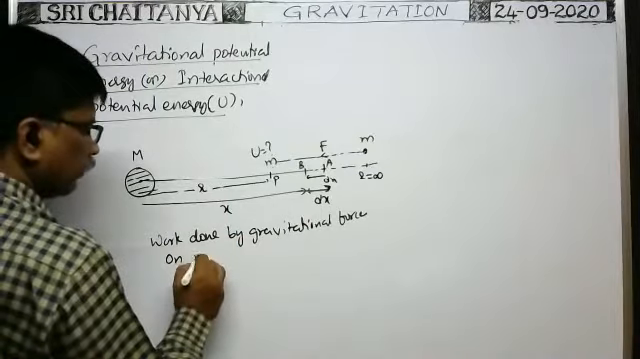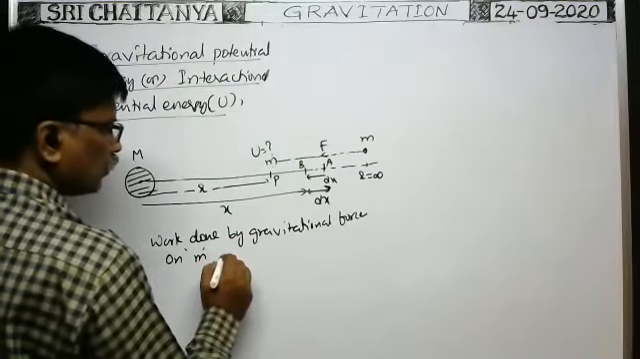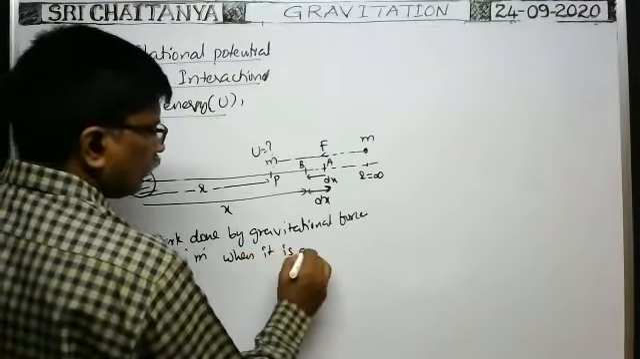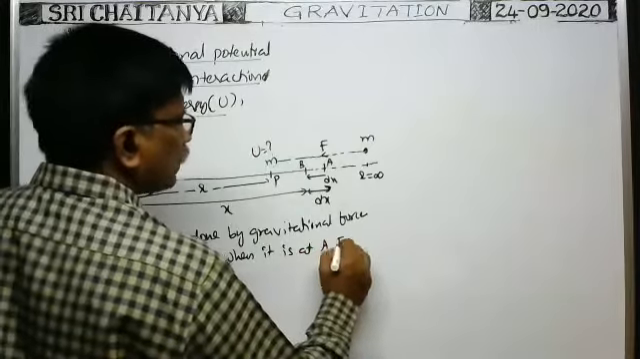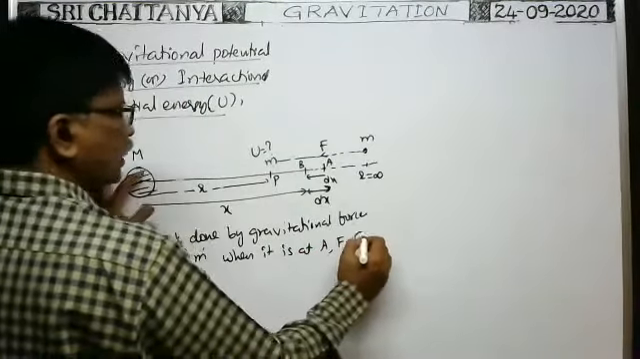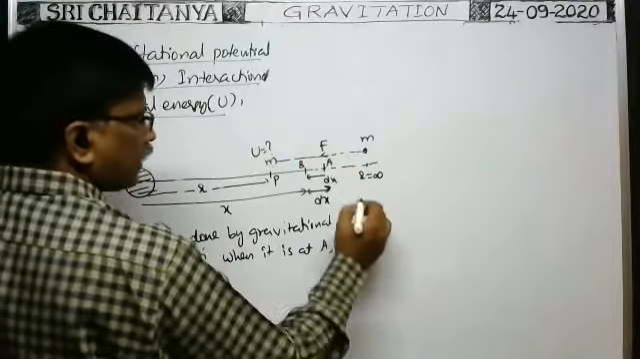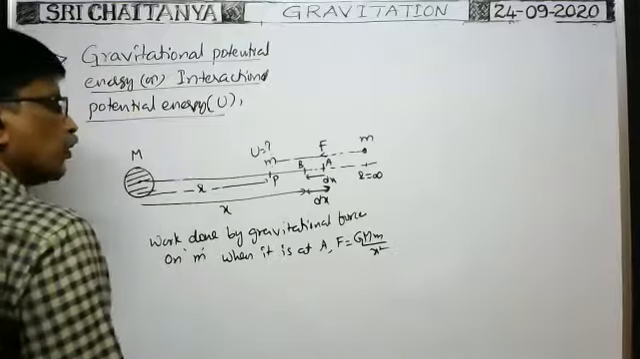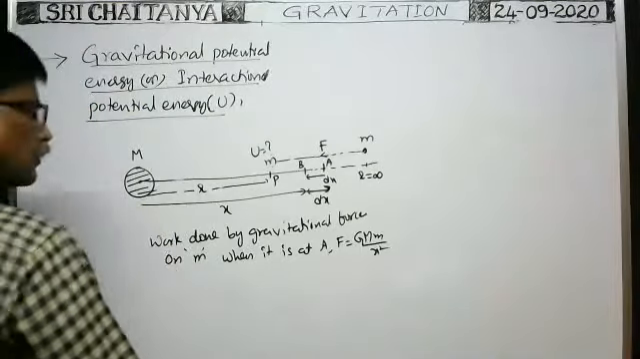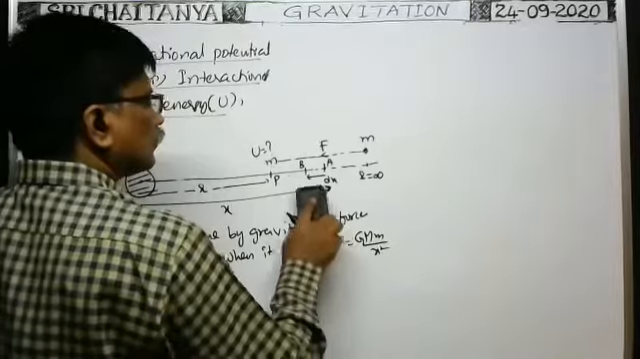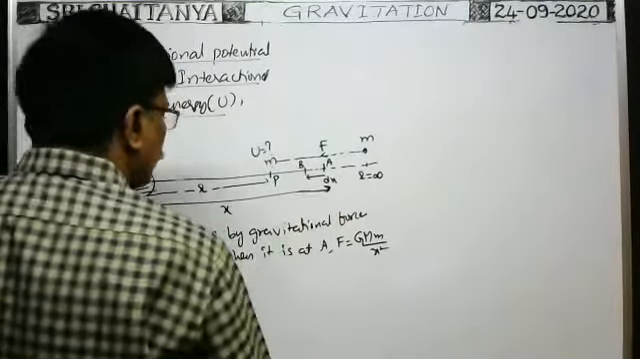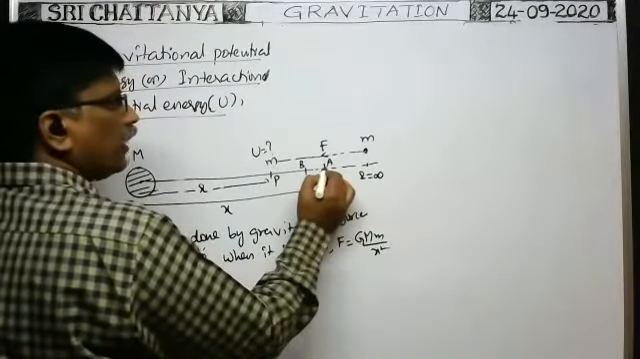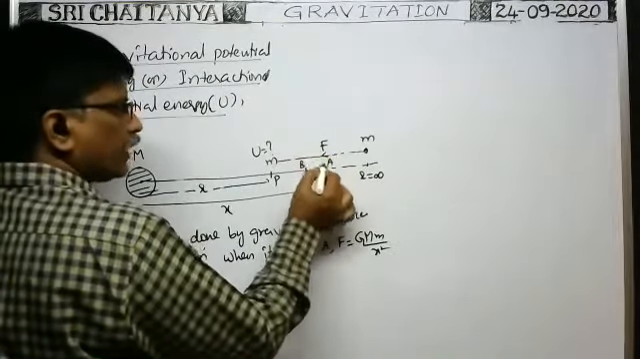Gravitational force on m when it is at A: F is equal to G into the mass of this body M into the mass of this particle m, divided by the distance squared, which means x squared. Now, at this point, whenever the particle is there, the gravitational force of attraction acting on the particle is this one.